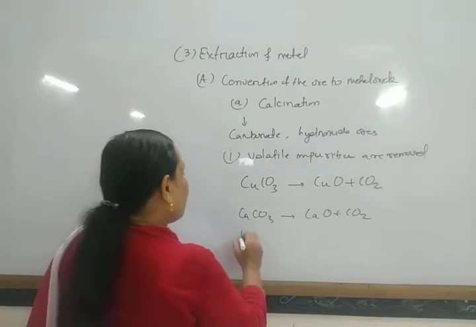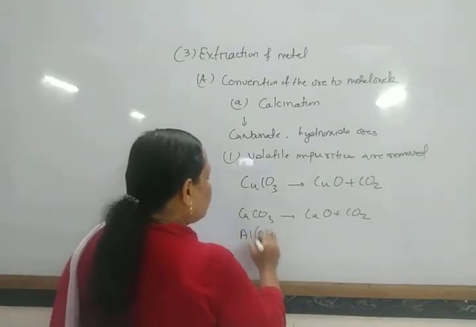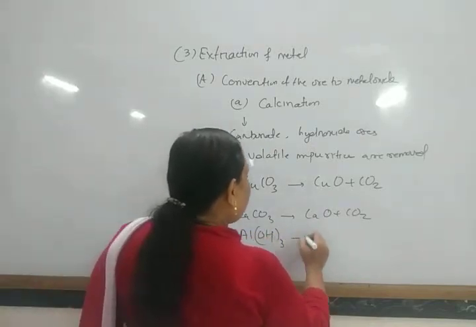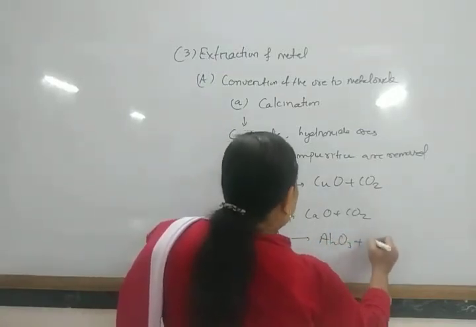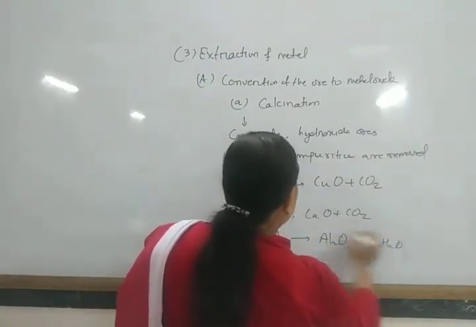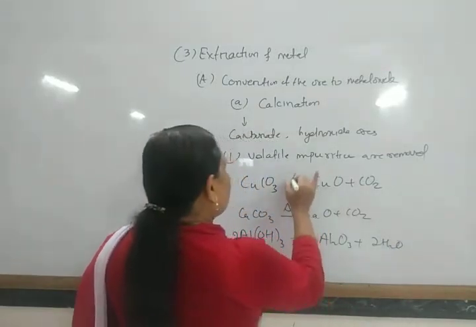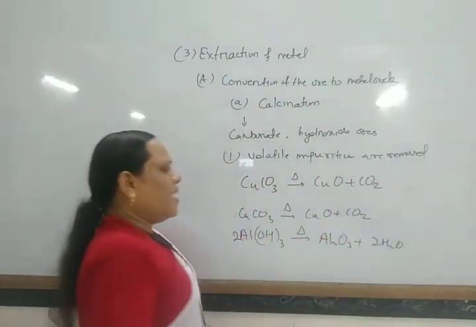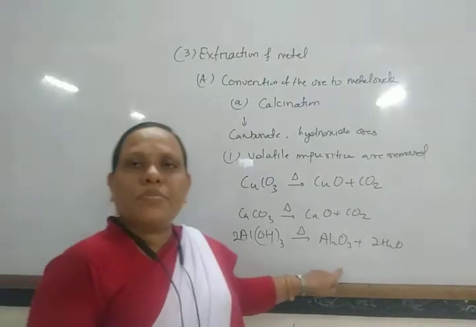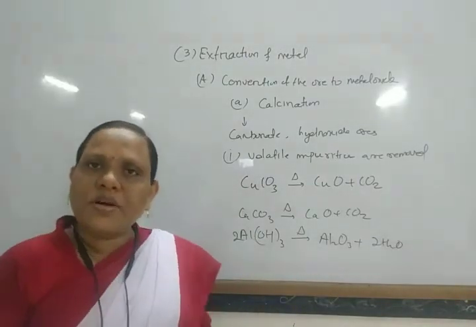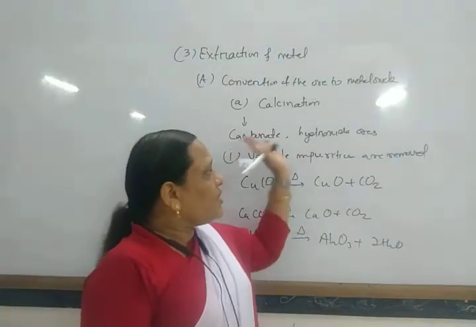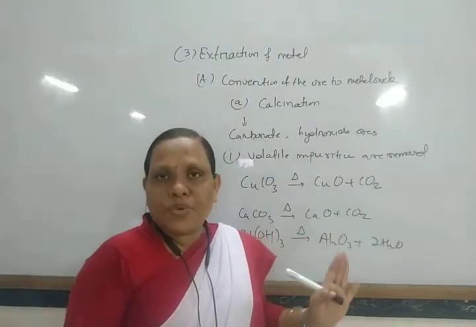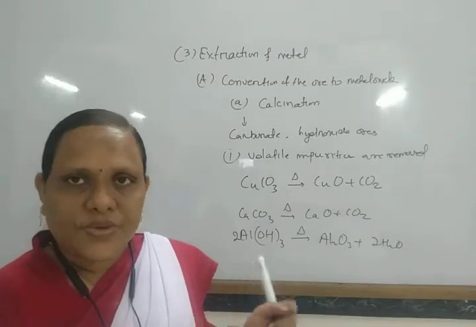Suppose aluminum hydroxide is present. It is converted to Al2O3 plus 2H2O. In this way water is removed as gas, hydroxides and carbonates are converted into oxides, and volatile impurities are removed. So this is the calcination process.